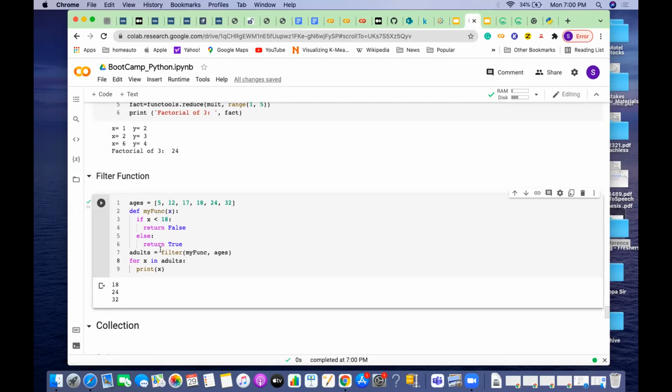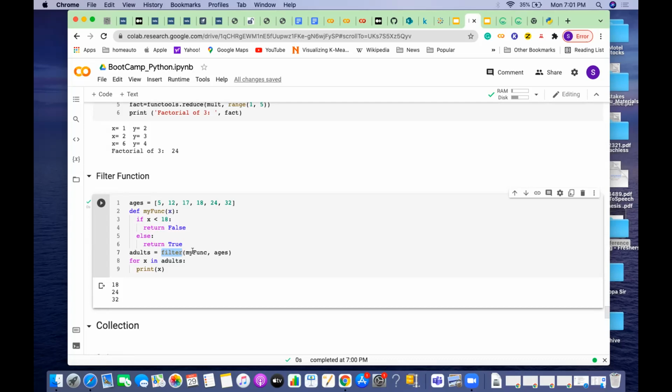This function will return only when the executed values return true, and only then will it get the result. So wherever there is a true, fine, but for 5 it is false, so that is not printed here. Filter does something similar to map, but the only difference is that it retains only the values where the function gives a true result, not the false result.